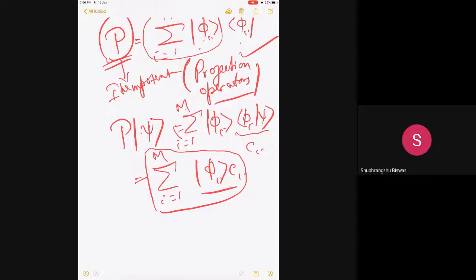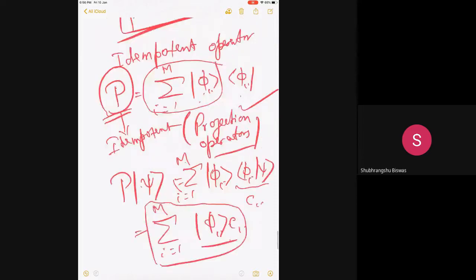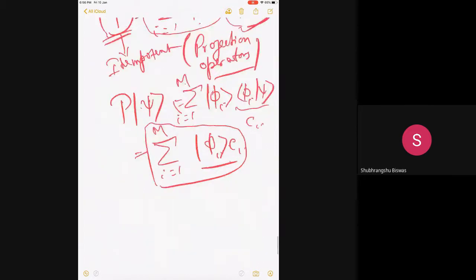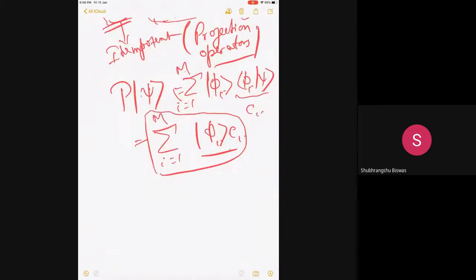Please let me know. The Dirac notation is very useful to go ahead and do this. It's very, very useful, I tell you. And remember, it is so good that as soon as the ket-bra comes together, that becomes an integral, and that simplifies the whole life. Are there any questions?